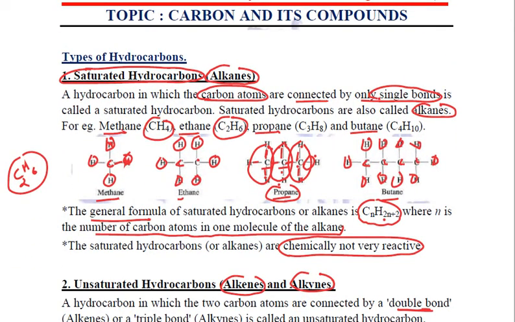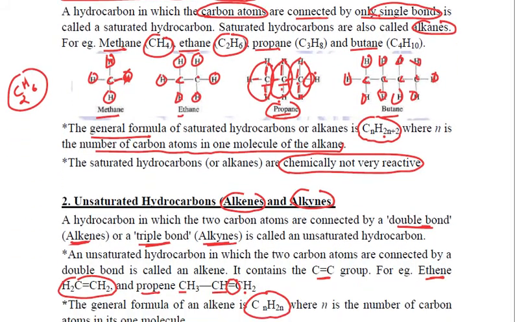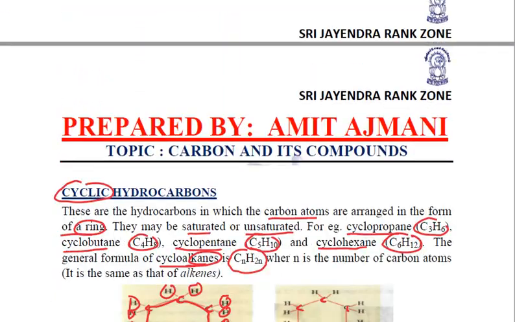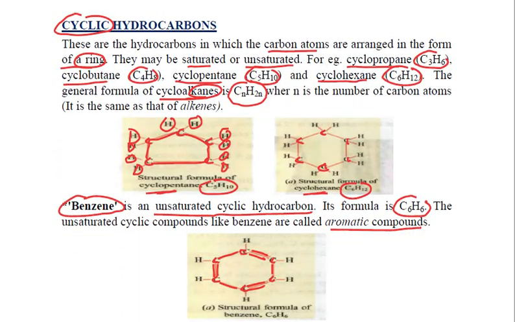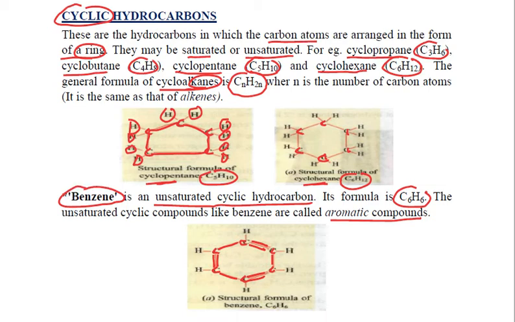Then we started with hydrocarbons. We talked about the saturated and the unsaturated hydrocarbons. We talked about the general formula. Then we discussed cyclic hydrocarbons, both saturated as well as unsaturated. In saturated, we discussed cyclopentane and cyclohexane, and in unsaturated, very importantly, we discussed benzene. Clear?